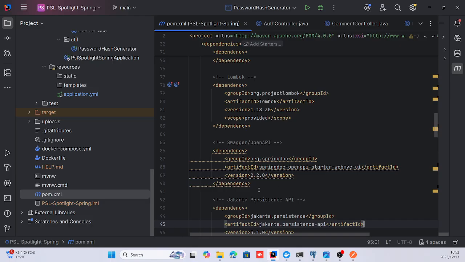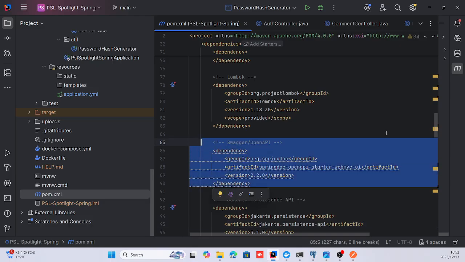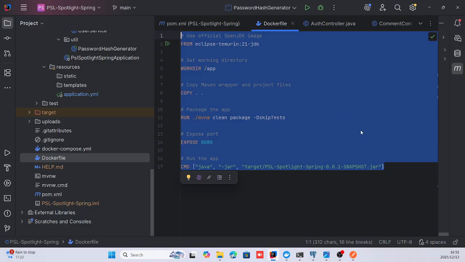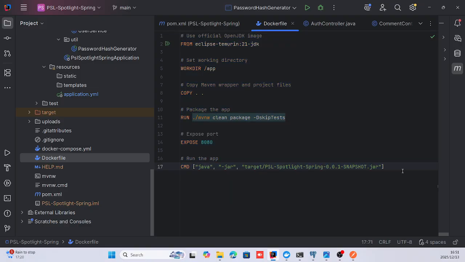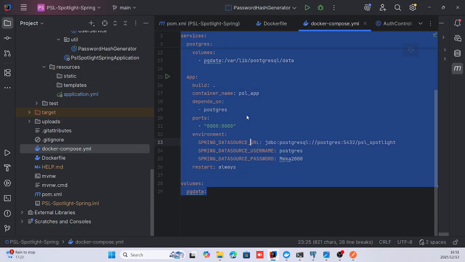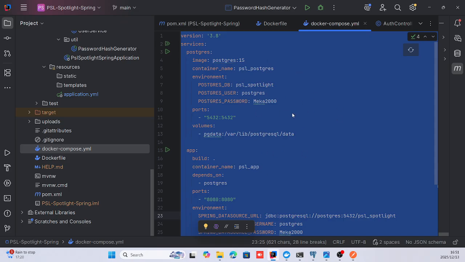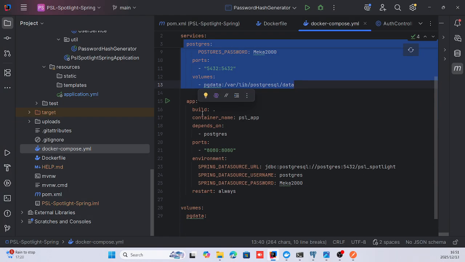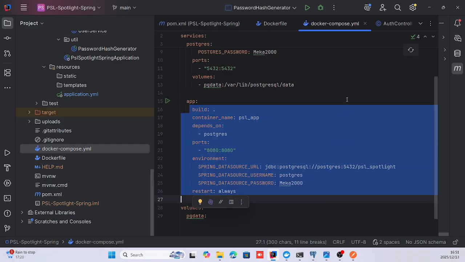In my POM XML, I added this dependency for Swagger to get Swagger running. For Docker, I created this Dockerfile to create a Docker image. And then here I have my Docker Compose YML, which containerizes the database and containerizes the application.